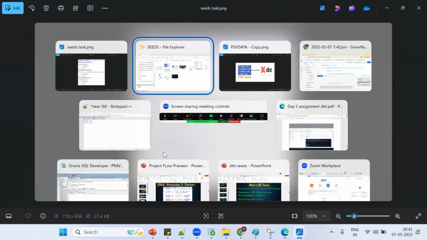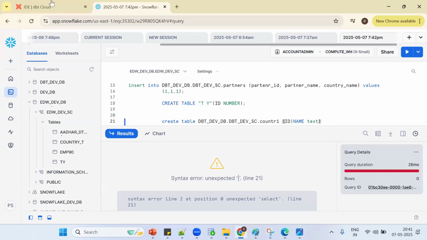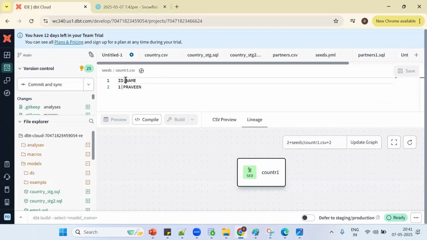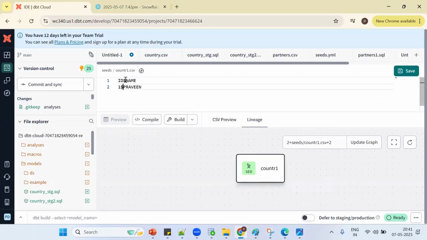Suppose, let me go to the dollar symbol. Tell me, will it work or not? Anybody guess? No. Why no? It will consider it as one column. Now the question is, will it create the table and insert the records or not?